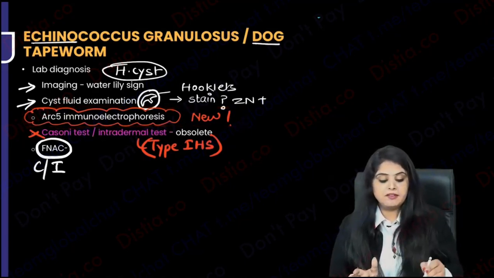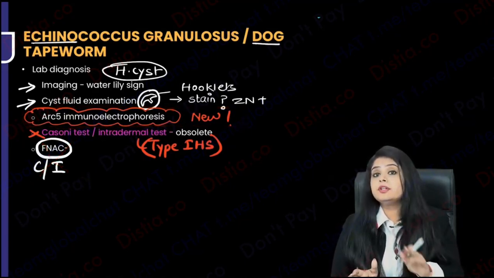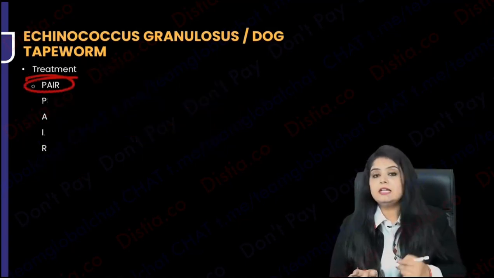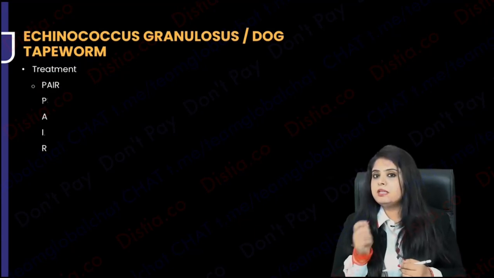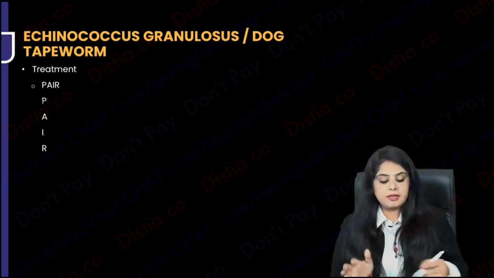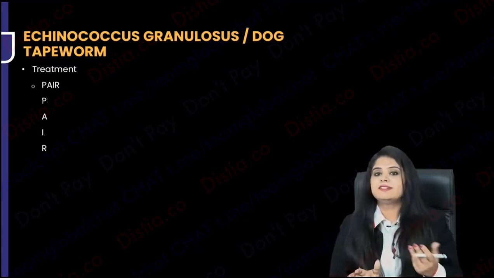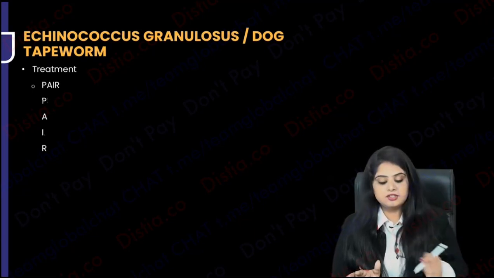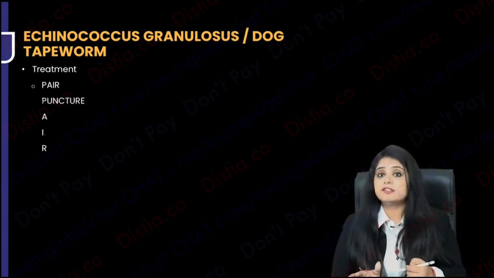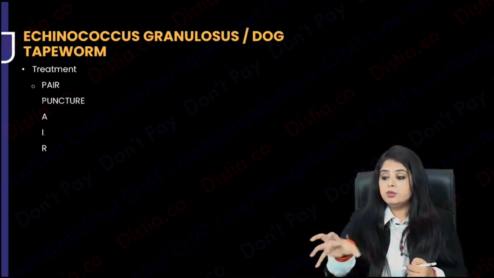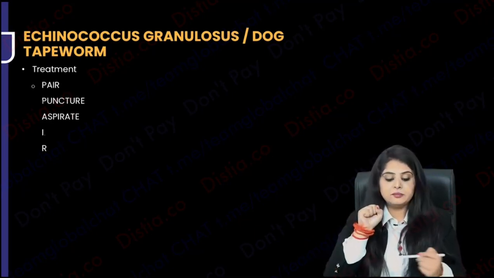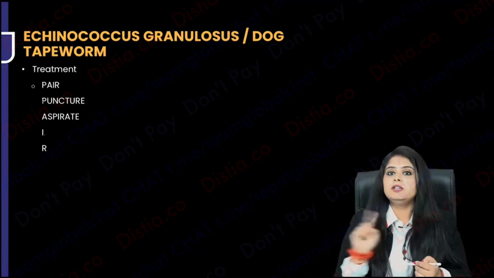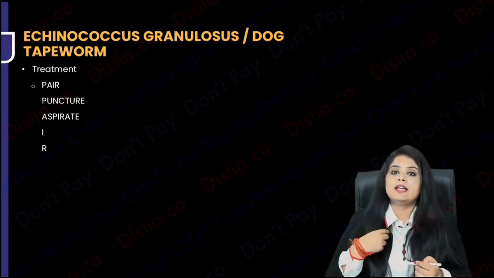Now you will say, ma'am, FNAC we can't do. How are you going to treat this patient? There is a technique called PAIR. The first P will be a little worrisome. You know what we do in PAIR? We puncture the cyst. You will say, ma'am, since then you were only shouting, don't puncture, cyst is very dangerous. Now you are saying puncture the cyst. But as soon as you puncture, you take out all the fluid. You aspirate all the fluid. The fluid should not spill into the person's body. Then it will cause anaphylaxis.